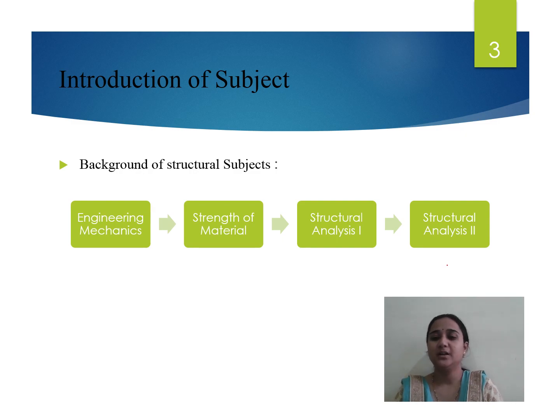There we learnt about friction, various types of motion, that is rectilinear motion and curvilinear motion, various types of friction, and different types of mechanisms. For engineering mechanics we have the background of physics that we studied in our 12th.